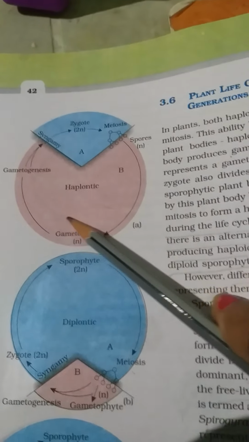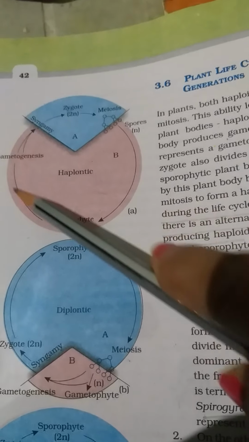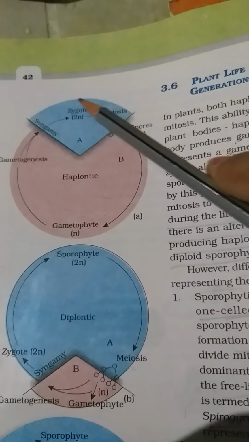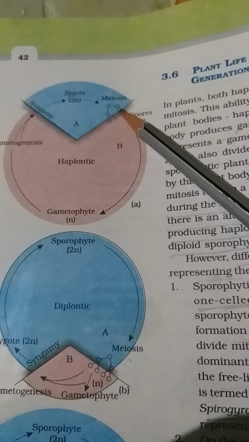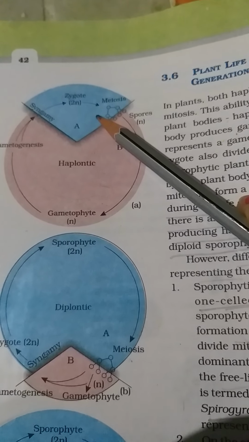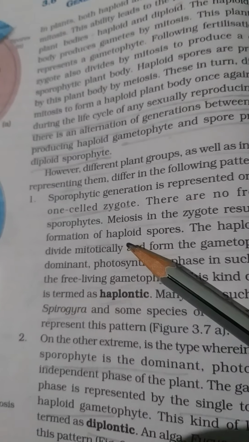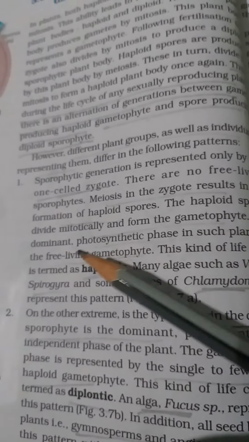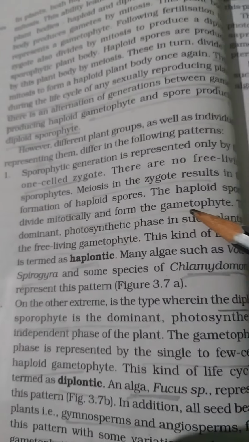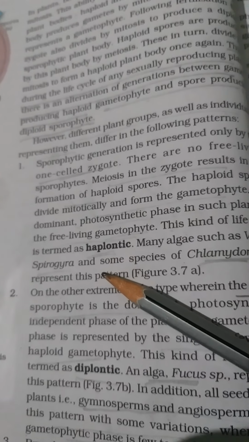Now here you see in the first diagram, the haplontic generation is a bigger one, and here this small one is known as the sporophytic generation. It is very small. It represents the one celled zygote. There is no free living sporophyte. Meiosis in the zygote results in the formation of haploid spores.